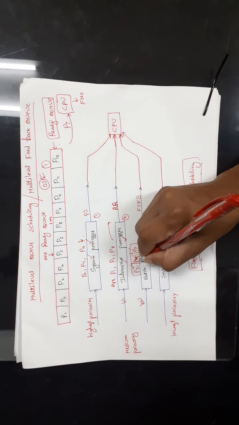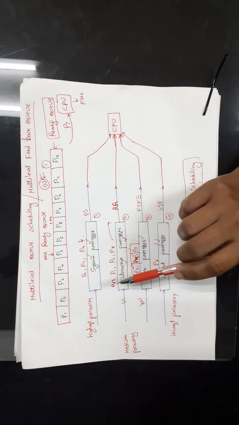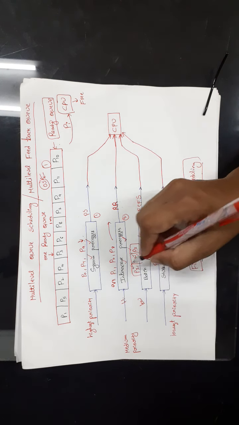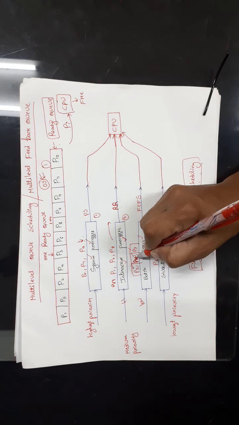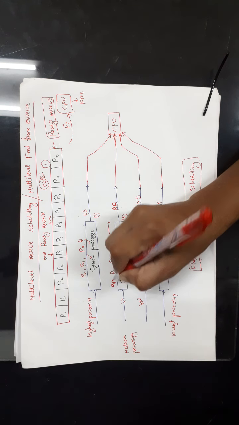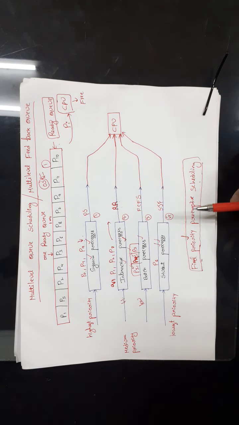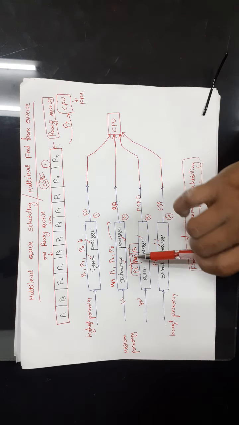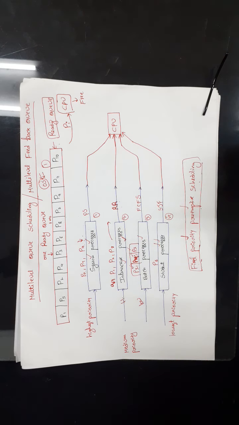So while executing P4, another high priority process has come into the queue. So the CPU should be taken away from this process forcefully and given to Q1. This is called fixed priority preemptive scheduling. Preemptive means we are forcefully taking the CPU from P4 and giving it to Q1. That is called preemptive scheduling.